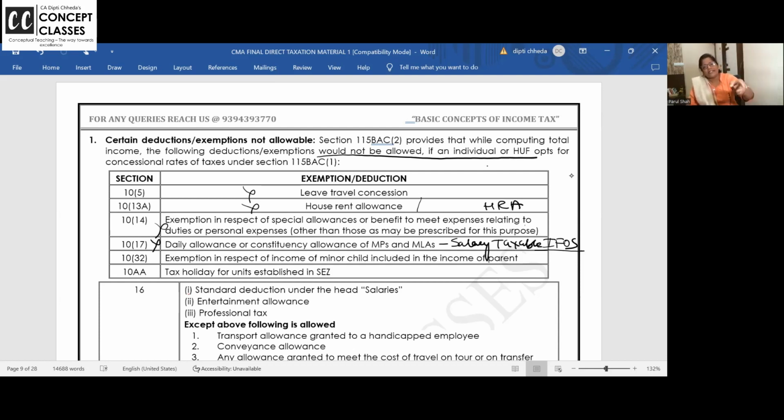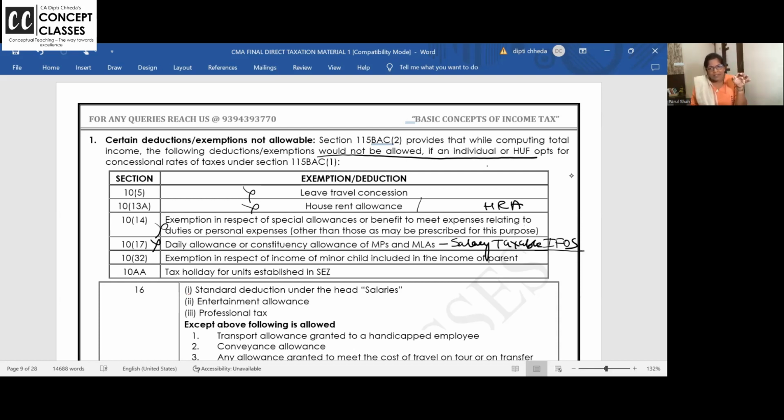Ma'am, where will it be taxable? Other sources. Let me tell you one more thing. If you are a working partner of a partnership firm, you are getting salary. This salary will be taxable under the business head for you. You are a working partner because you are giving more time and energy to the firm. That doesn't mean you are an employee of the firm.